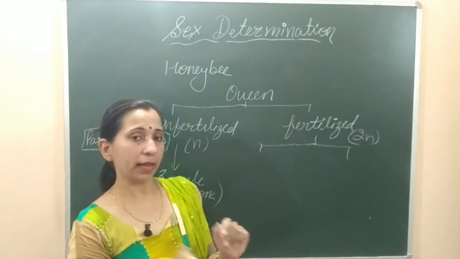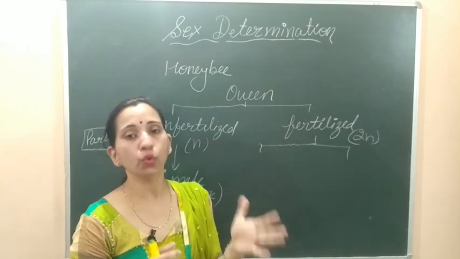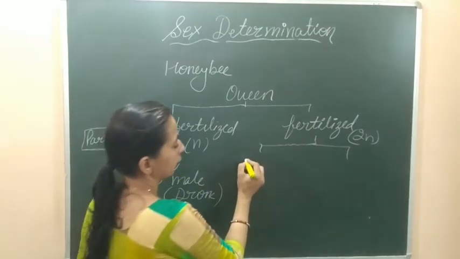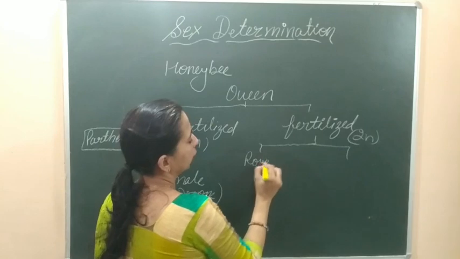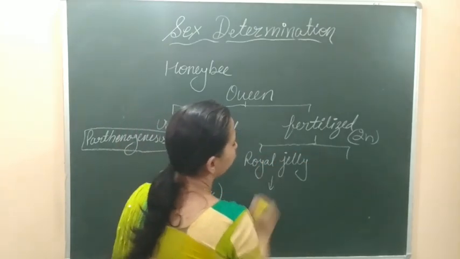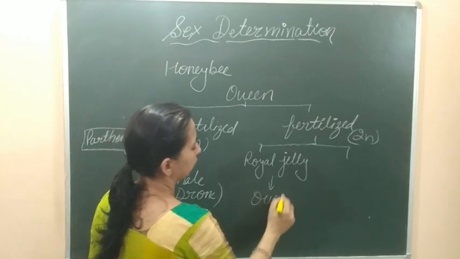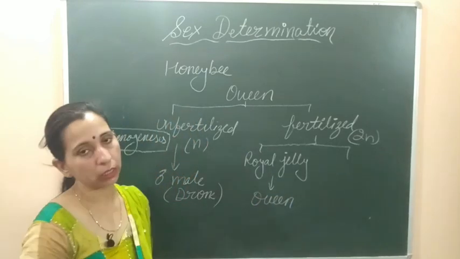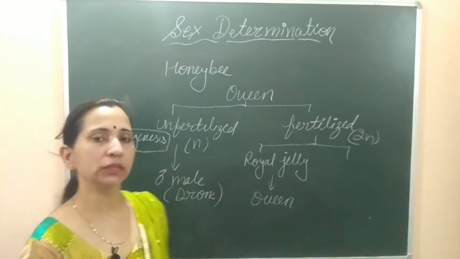The fertilized egg which is fed on the royal jelly, the fertilized egg that depends on royal jelly, will form the queen honeybee. But it depends on some conditions.